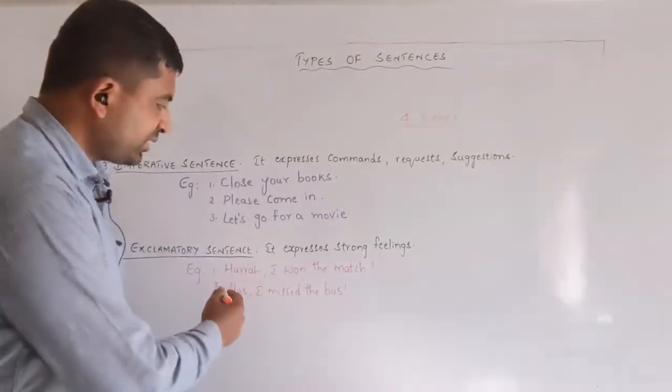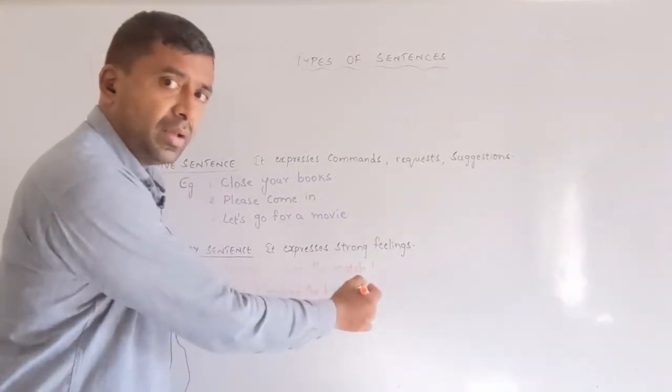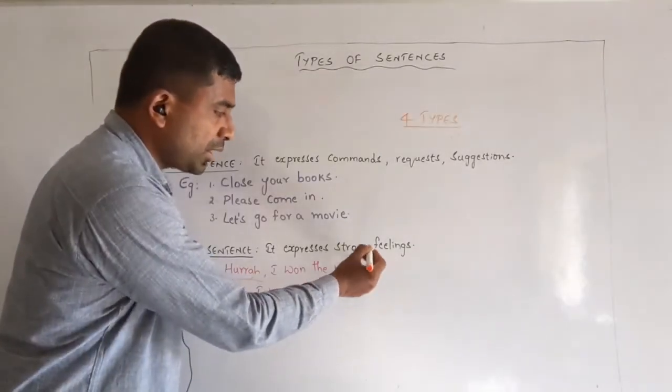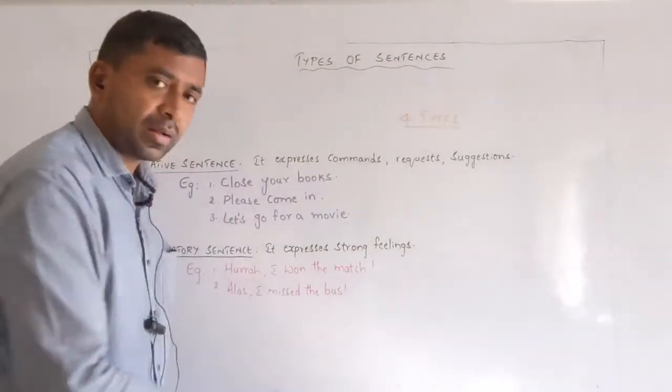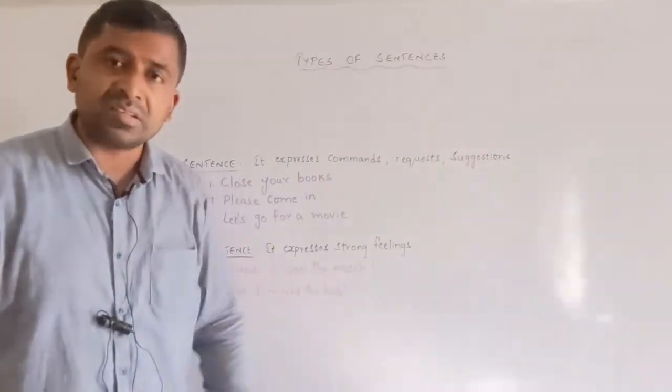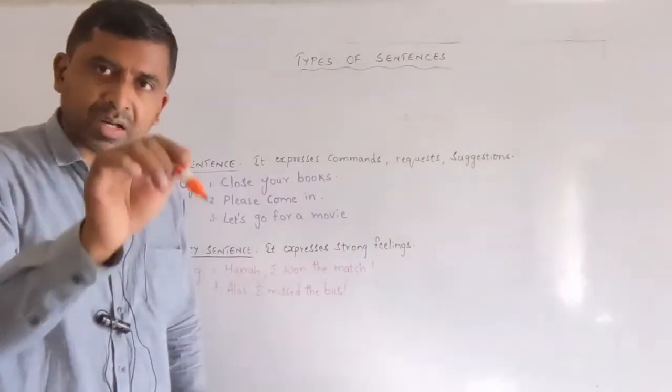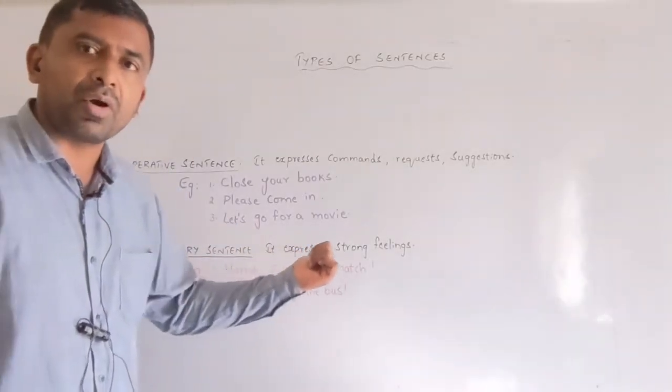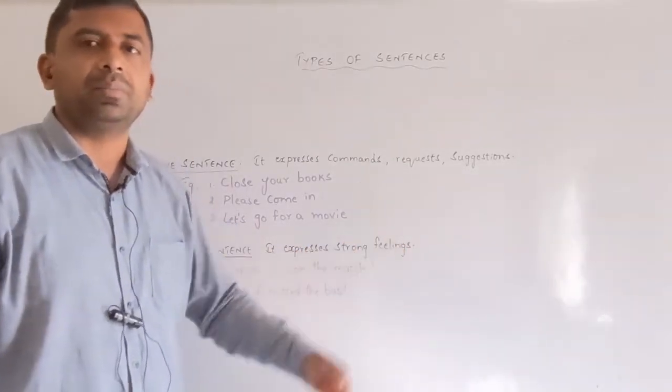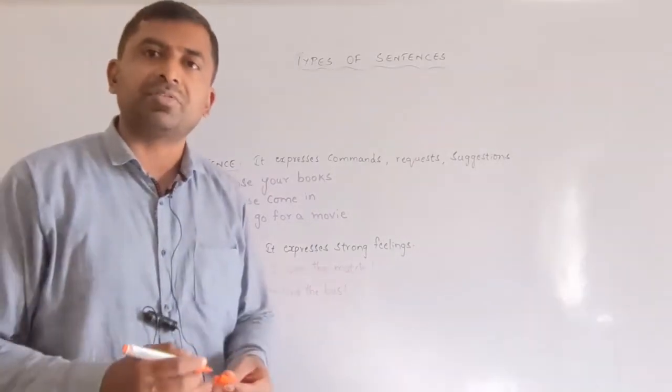And remember, exclamatory sentences are followed by an exclamatory mark. Just as the interrogative sentences, the question sentences, are followed by a question mark, here the exclamatory sentences are followed by an exclamatory mark. So these are the 4 types of sentences.